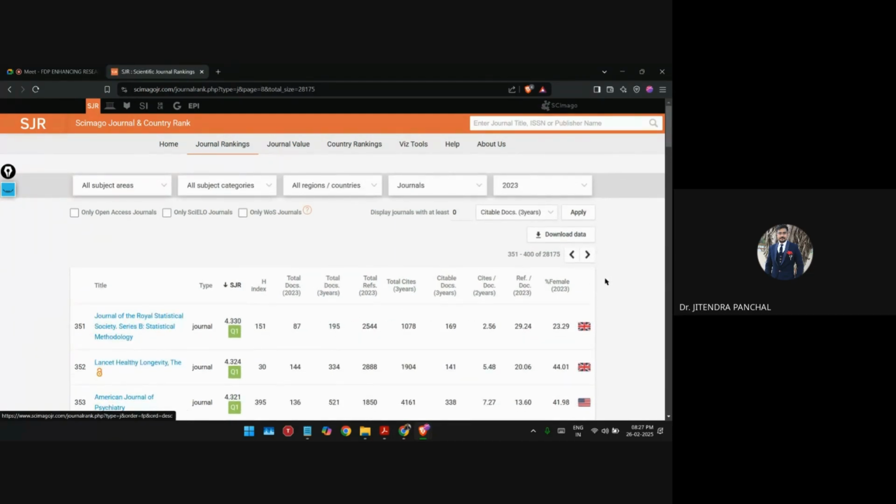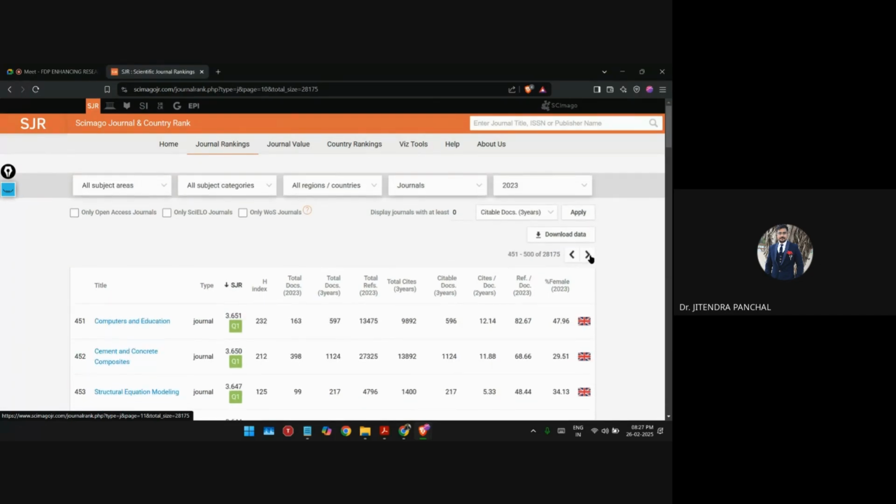Right now you can see as I am moving further, this SJR score is changing. Now it is 4, but still it is in Q1. Next, again Q1, you can see.